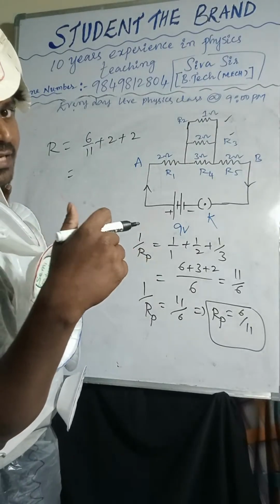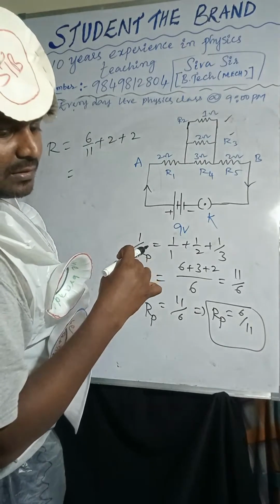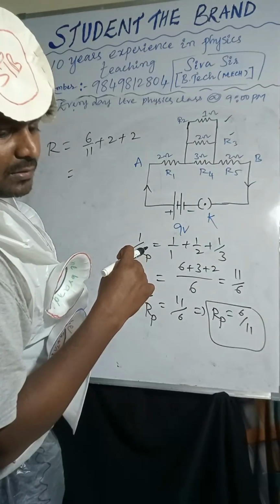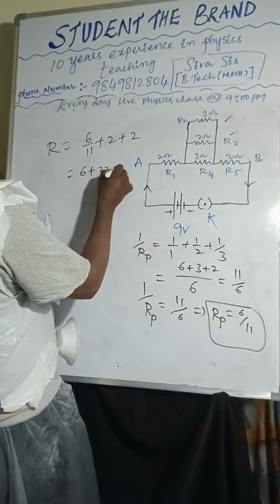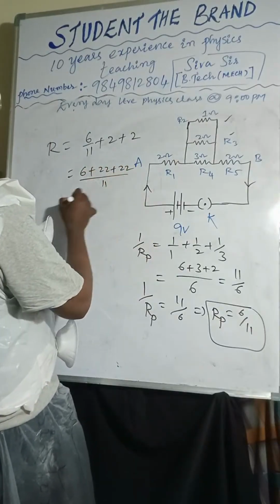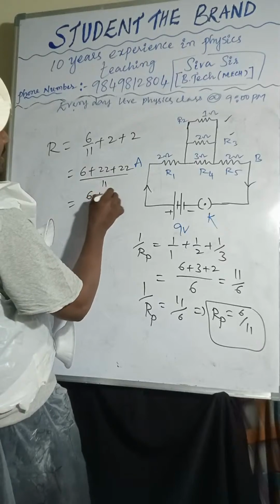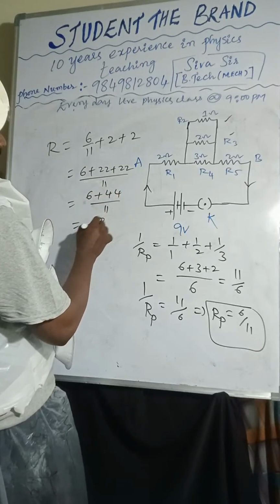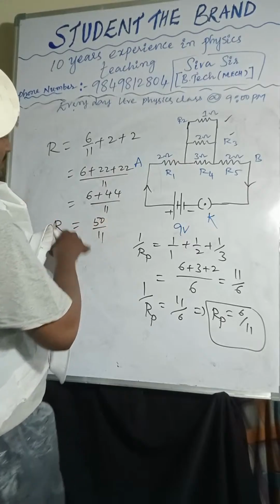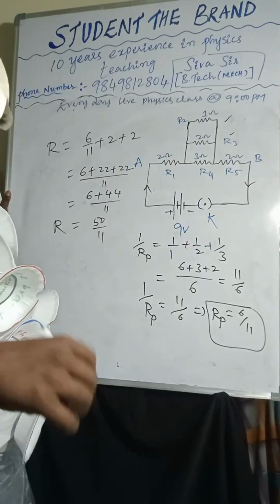Check once. So 6 plus 22 plus 22, by 11. Then you'll get 6 plus 44 by 11, then 50 by 11. So the answer is 50 by 11. Correct? Check once.